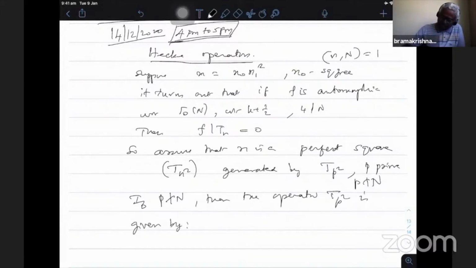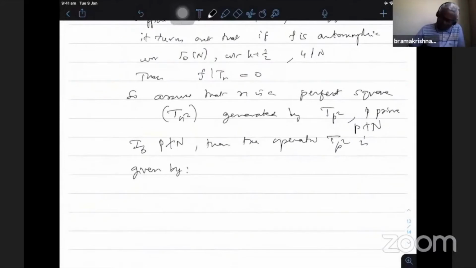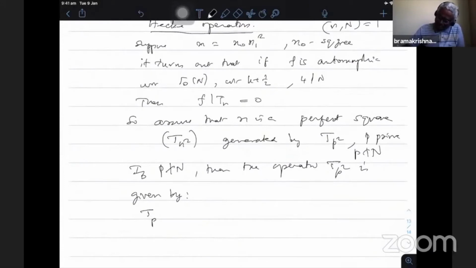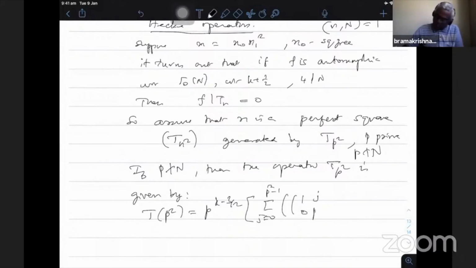given in terms of the GL2 plus matrices. Don't bother about the notation; for me it is convenient to write Tp square as p power k, with some normalizing factor, and there will be these three sets of representatives. One is the sum over j from 0 to p square minus 1 of the matrix (1 j; 0 p square).